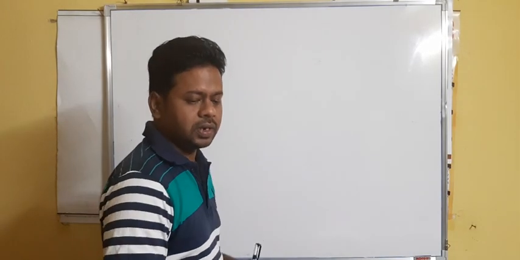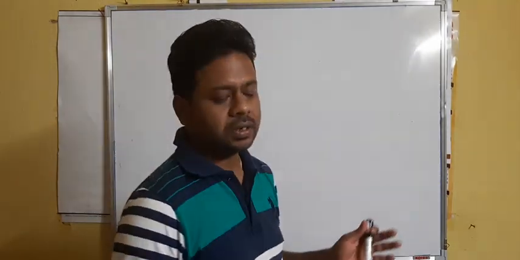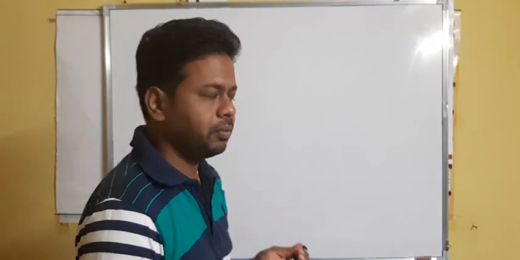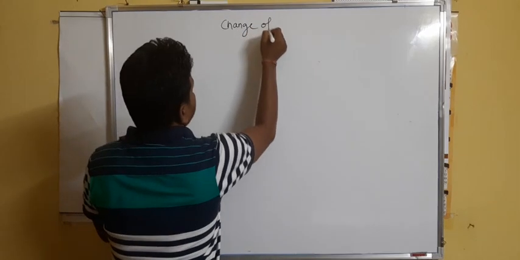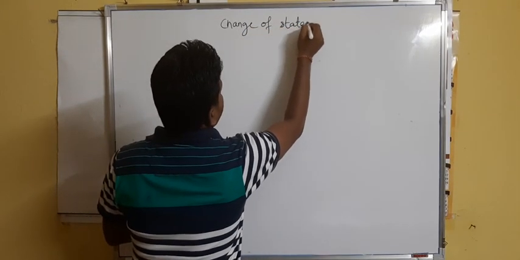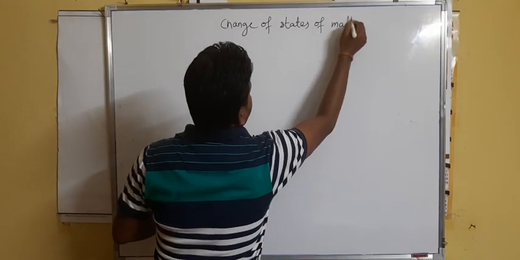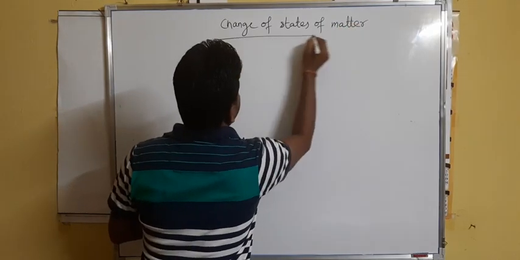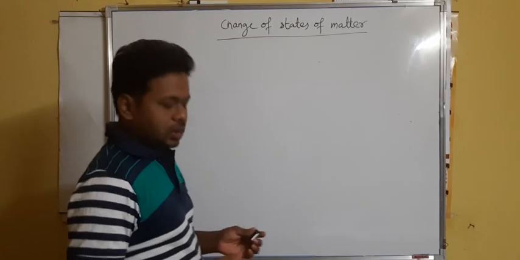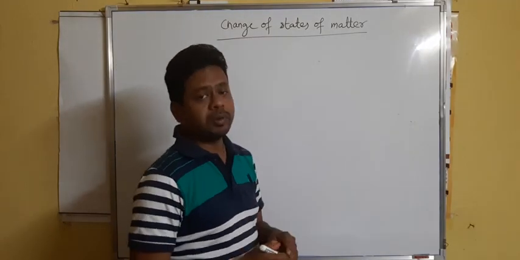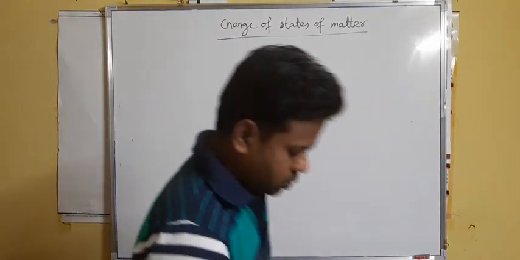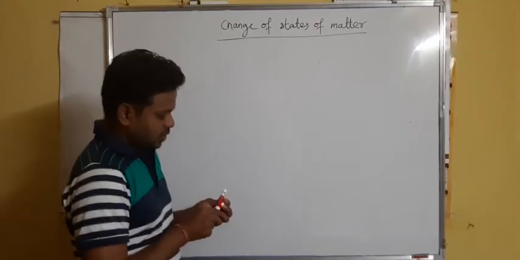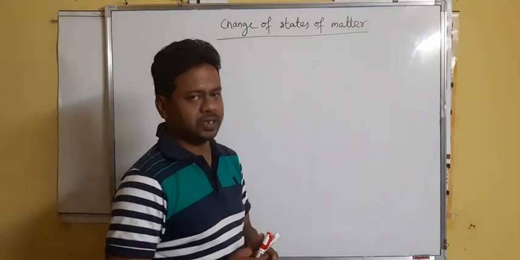Hello students, we'll start the next portion of this chapter, that is the change of states of matter. As I told earlier, matter has 5 states, but we will now consider the 3 states, that is solid, liquid and gas. You know that each state can be changed into the other state.